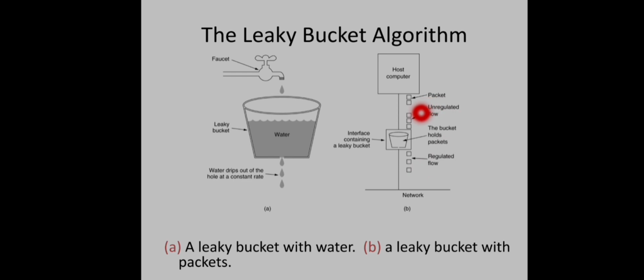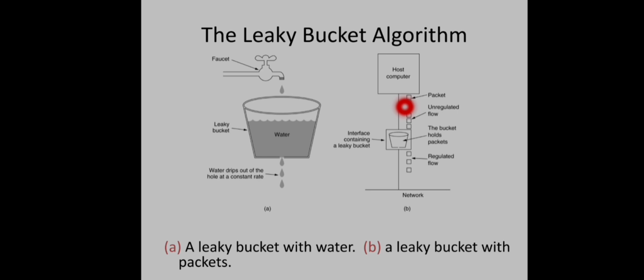The same idea applies to packets also. Conceptually, each host is connected to the network by an interface, right? And that interface can be treated as a leaky bucket. Leaky bucket here is nothing but a finite internal queue. If a packet arrives into this queue when it is already full, the packet will simply be discarded.